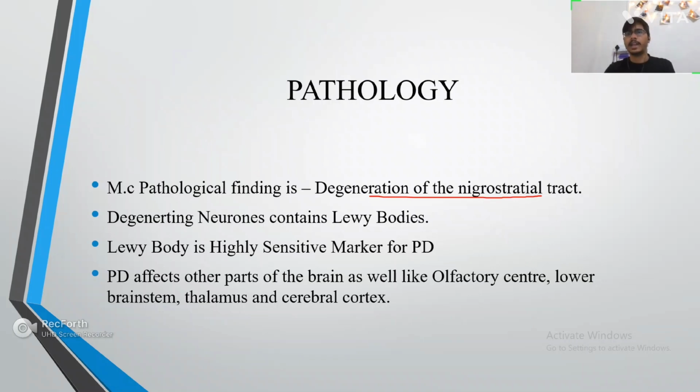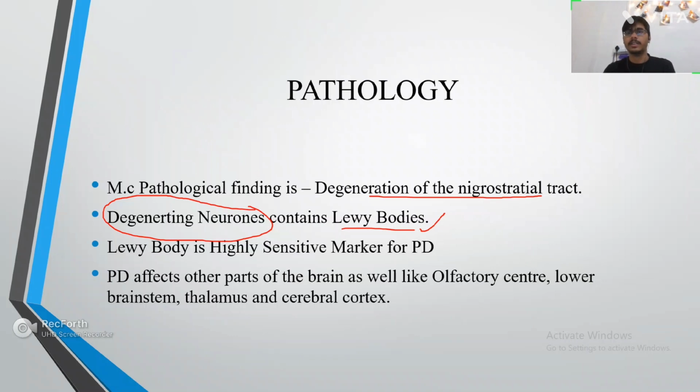So, where does the nigrostriatal tract start from? The nigrostriatal tract starts from the substantia nigra pars compacta up to the caudate and putamen of the forebrain. And the degenerating neurons, they produce Lewy bodies. So what are Lewy bodies? Lewy bodies are basically aggregated protein bodies. And these are getting deposited in the brain, like the nigrostriatal tract and the basal ganglia.